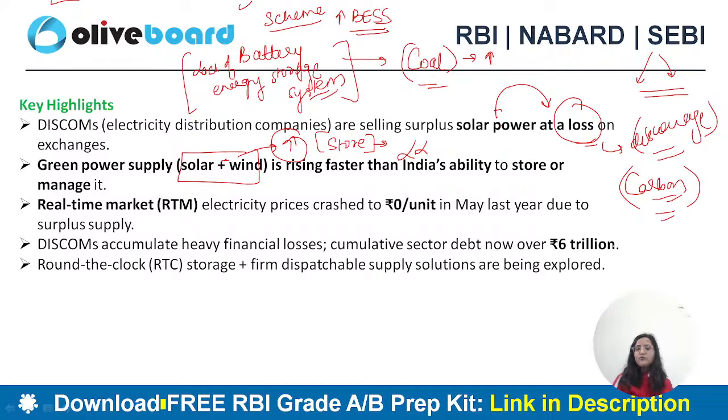If I'm not getting the right price for my product, if I'm producing renewable energy and I'm not able to store it or sell it at a higher rate, then obviously I will not produce it next time. Real-time market electricity prices crashed to 0 per unit, as you can see here, last year. Discoms are accumulating heavy financial losses.